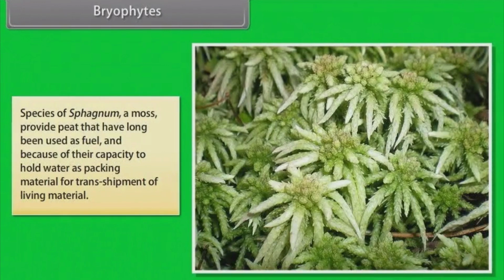Species of Sphagnum, a moss, provide peat that has long been used as fuel, and because of their capacity to hold water, as packing material for transshipment of living material.